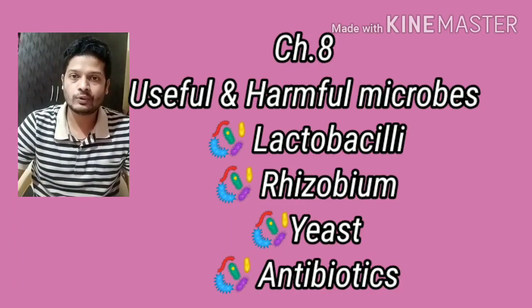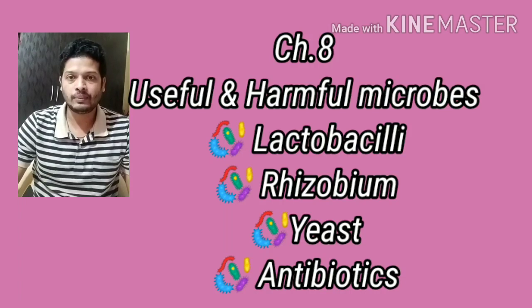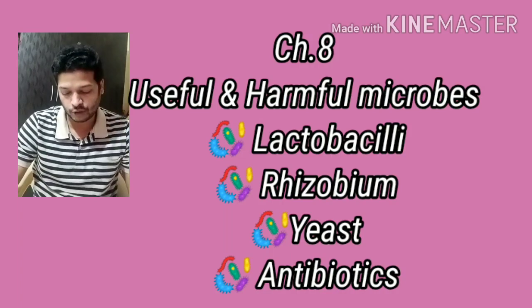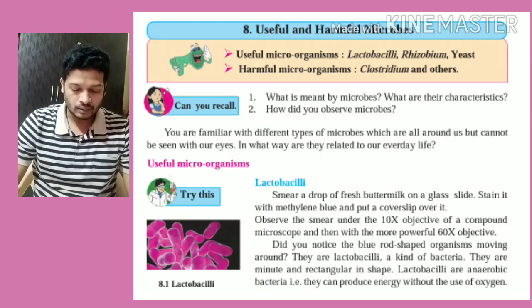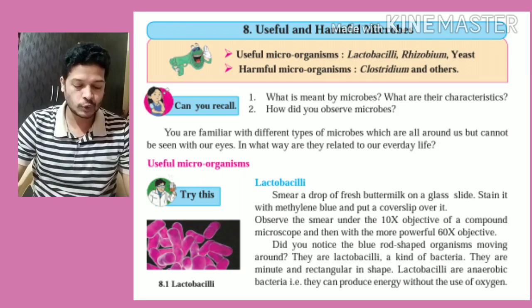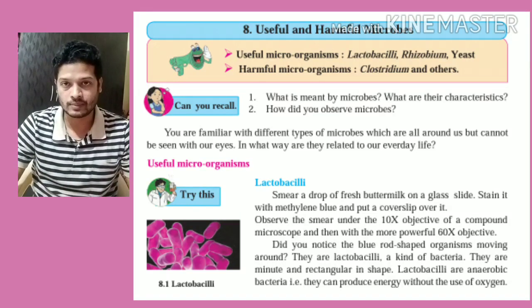Now we are going to start with the next chapter from Science B, chapter number 3. And I think Science B chapter number 3 means chapter number 8 according to your textbook. Okay, so the name of the lesson is Useful and Harmful Microorganisms.